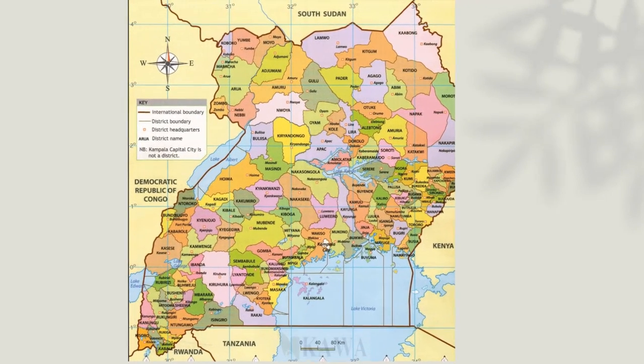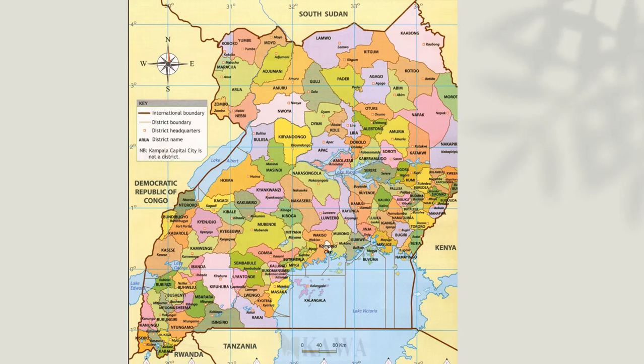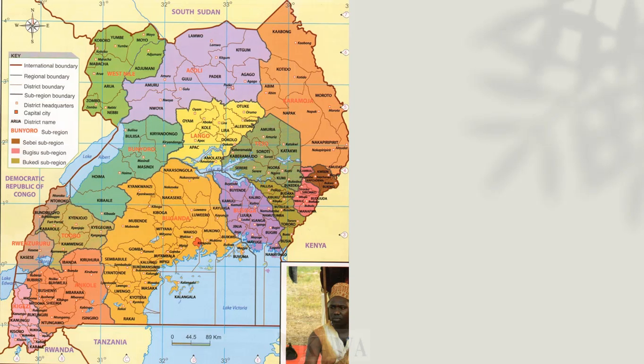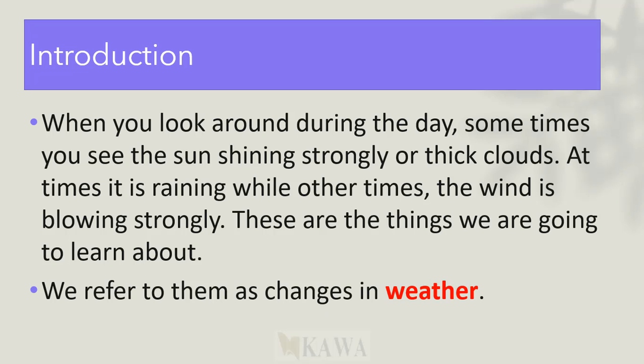As you look at this map of Uganda, it is important that you check the area where you are located: your district, your sub-county, your parish, then your village. Check on the map and see the area where you are and the kind of weather that you are feeling right now as you attend to this lesson. I want you to look at this map carefully, check where you are located, because we are going to talk about weather in your sub-county.